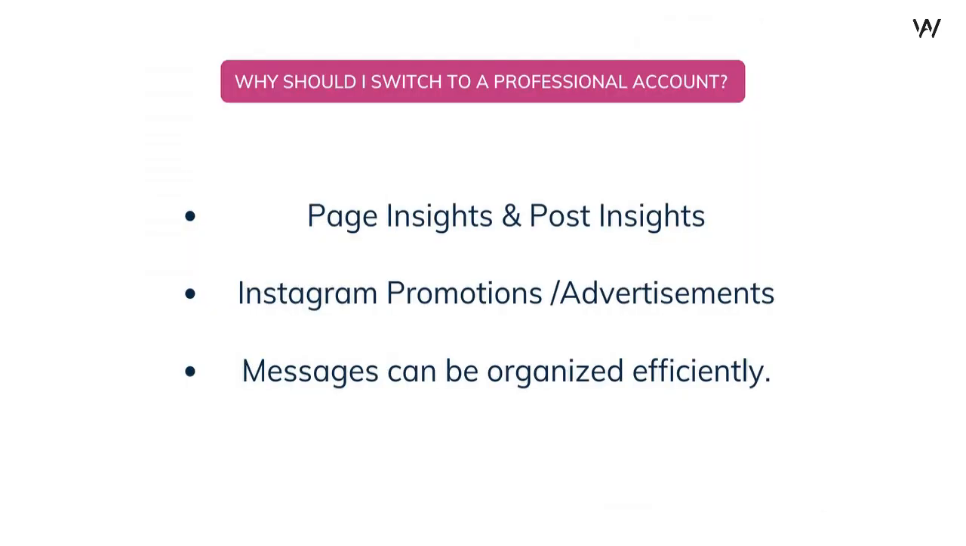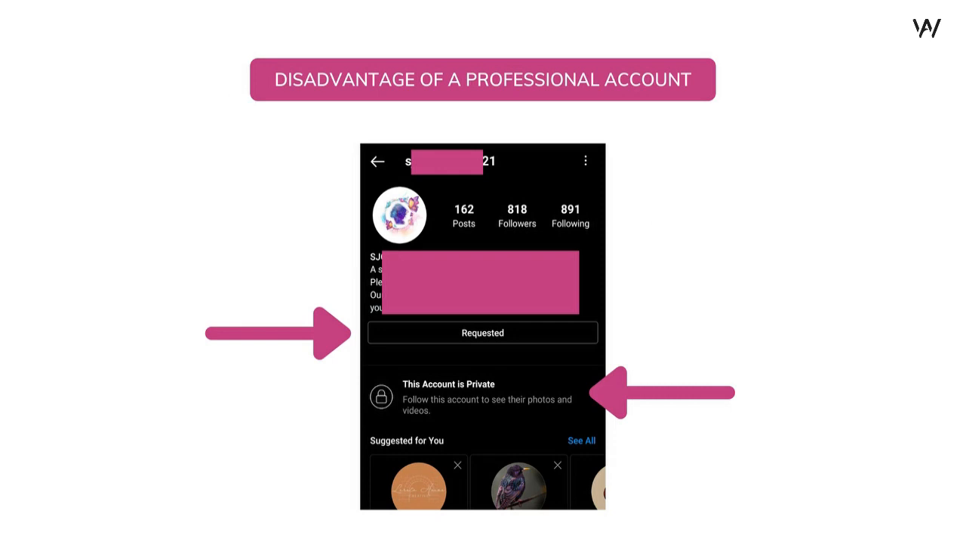Now we have talked about all the advantages of a professional account, but there is actually one disadvantage of using a professional account over a personal account. On the screen, I have shown you a personal account. You can see that I have to request this personal account to follow them. Only when they accept my request will I be able to follow this page. So my point is that you have the privacy to choose who follows you in a personal account. But for a professional account, you don't have that privacy because you can't turn your professional account into a private account. A personal account can always be made into a private account or a public account. So that is the only disadvantage that I find about professional accounts.